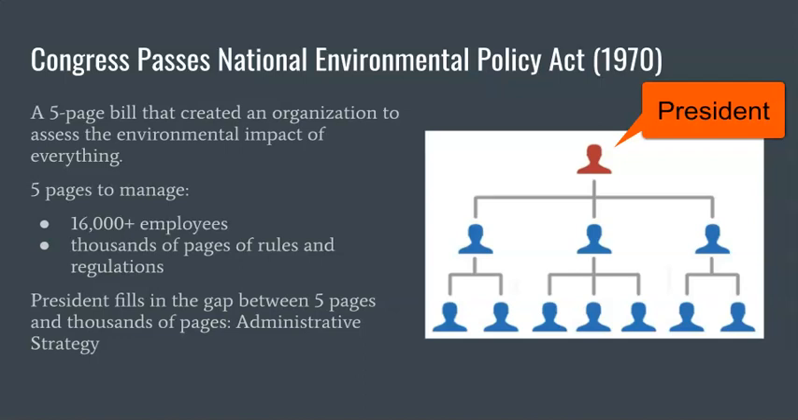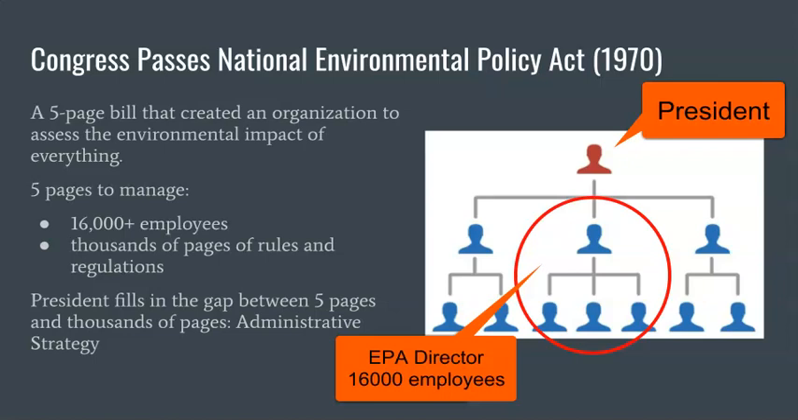So 5 pages, and right now the Environmental Protection Agency is over 16,000 employees and has thousands of pages of rules and regulations. Congress created 5 pages. Those 5 pages turned into 16,000 employees and thousands of pages of rules and regulations. And it's that gap between the actual implementation of the bill and the bill itself. That gap is where a president can create a strategy that makes the outcome reflect what the president wants versus what Congress might have intended.